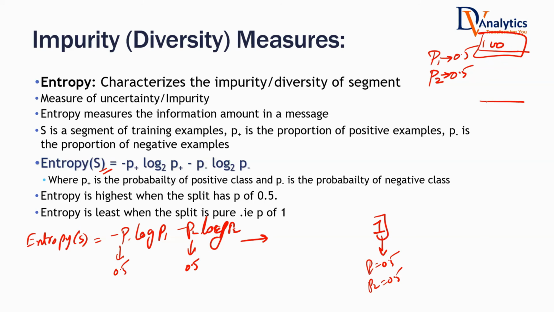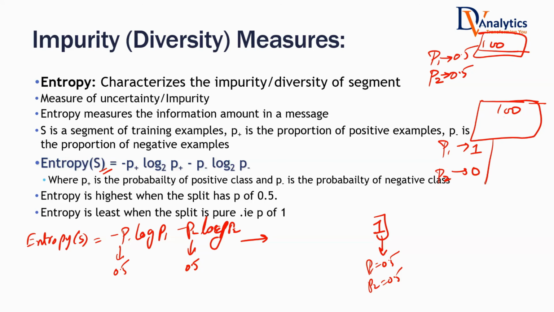What about the opposite of it? You have 100 customers. What value of P1, what value of P2 will lead to pure? This is totally pure. There is no impurity in it. When do you say this set is totally pure? Absolutely no impurity. There might be two scenarios, either P1 is 0 or P2 is 0. Let's say P1 is 100%, P2 is 0. That means 100% buyers. That's a pure subset.